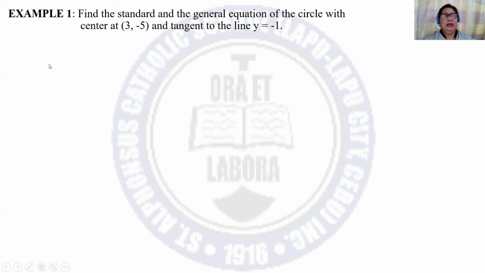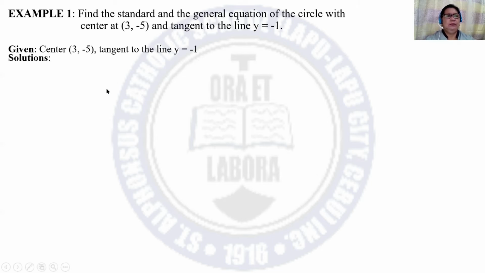Find the standard and the general equation of the circle with center at 3, -5 and tangent to line y is equal to -1.